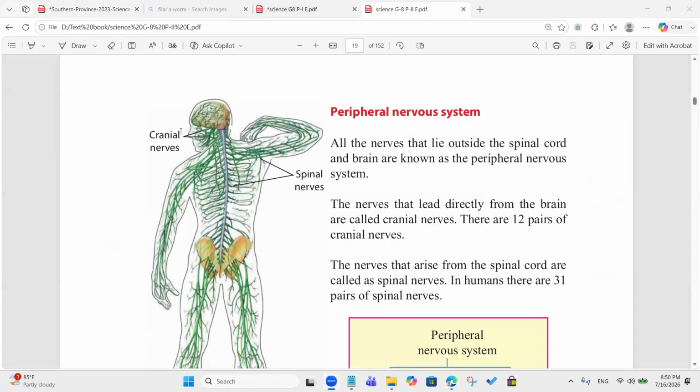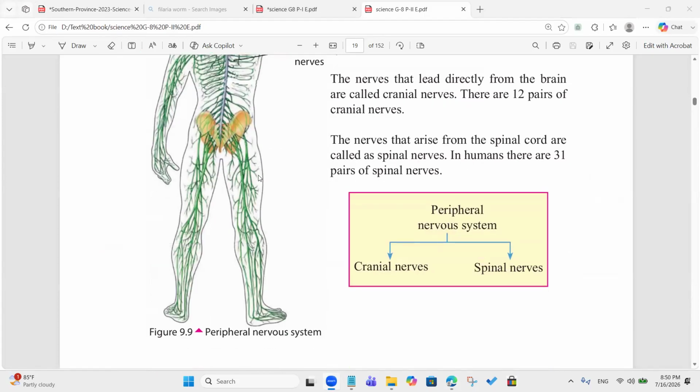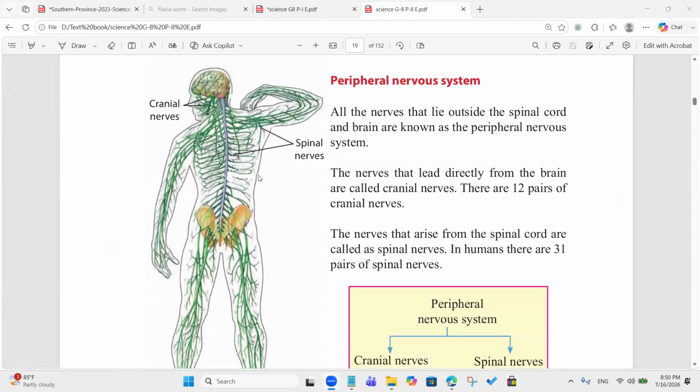From the sense organs, we are taking some senses, and they are conveying their messages, impulses, to the central nervous system through these green colored nerves, right? As well as some messages from the central nervous system are transmitted to the effectors. You know, effectors are the responding organs like muscles and glands.